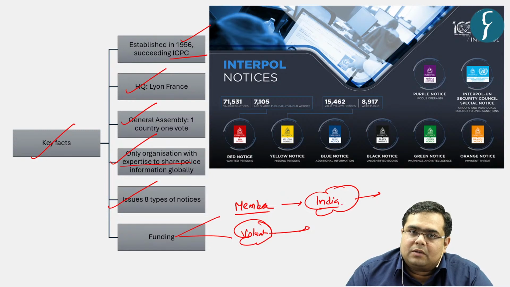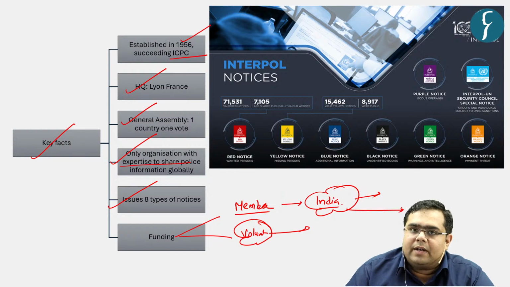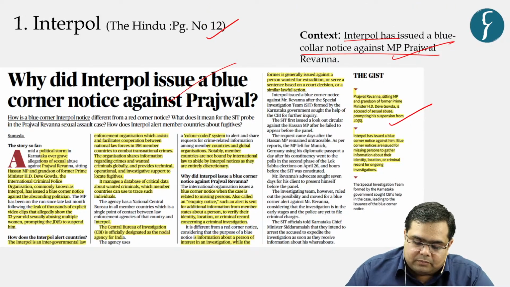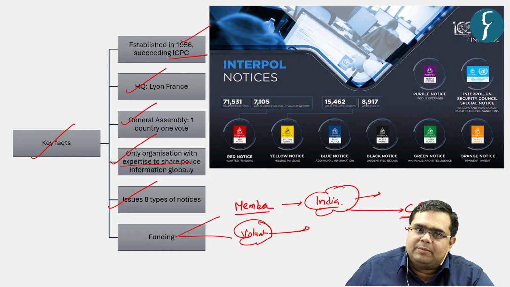Now you must remember one fact, that India is one of the founding members of Interpol, and the CBI is the coordinating agency for coordination between Interpol and Indian authorities. It is given in the newspaper itself that CBI is the coordinating agency between Interpol and the government of India.